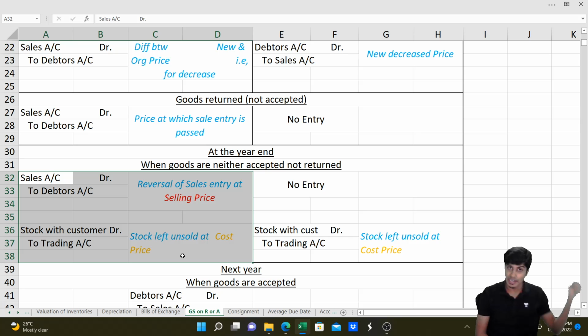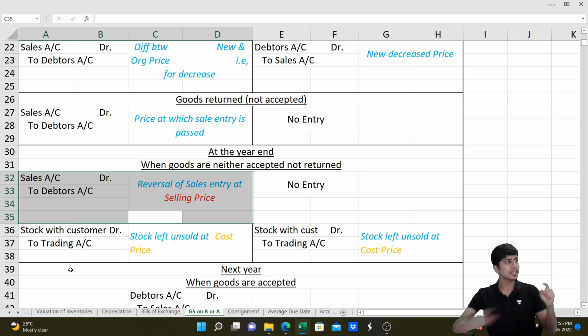And next, when I count the inventory in my godown, I did this in chapter 4 if you remember, in the second video, part 2. When I count the inventory in my godown, that inventory is not there. Why? The possession of this inventory is with my customer, but it belongs to me. I have not sold the goods to him, I have only sent the goods to him. Ownership is with me, possession is with my customer.